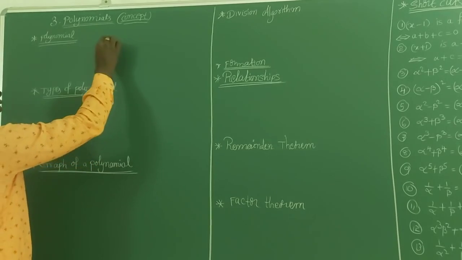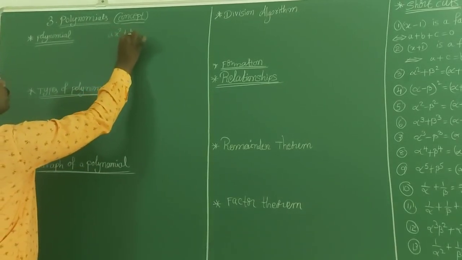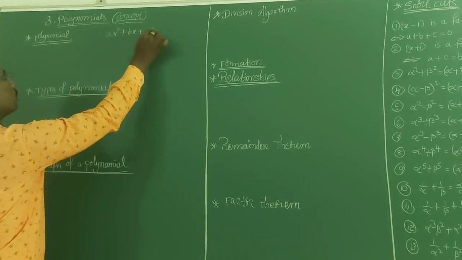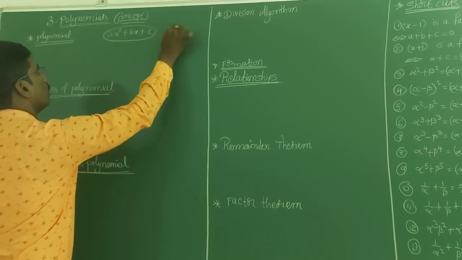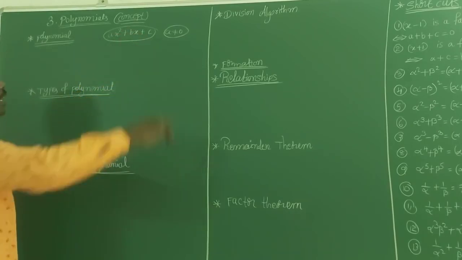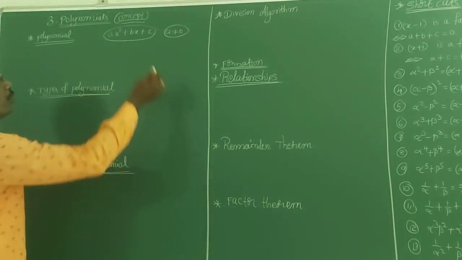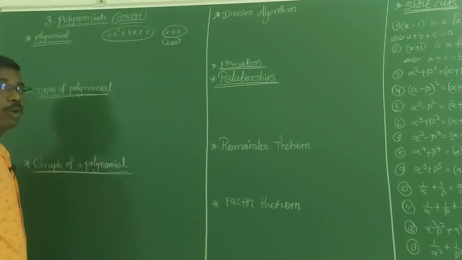So, example I will write: ax square plus bx plus c. This is called a polynomial where a is not equal to 0. If a is equal to 0, then it is a linear polynomial. Where a is not equal to 0, this is called a quadratic polynomial.